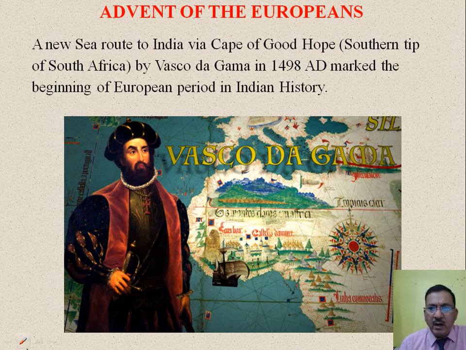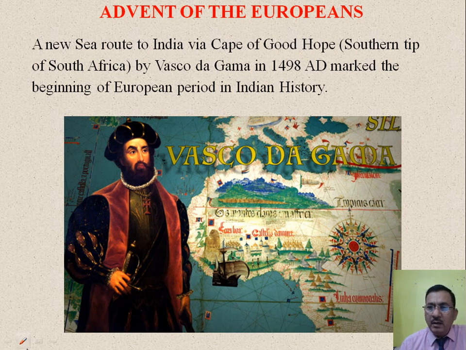So Vasco da Gama was one of the navigators, he was a sailor, and he was given the motivation by King Emmanuel, who said that now you need to navigate, you need to find out the different sea routes.